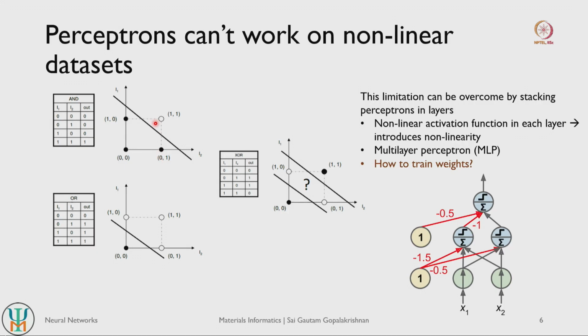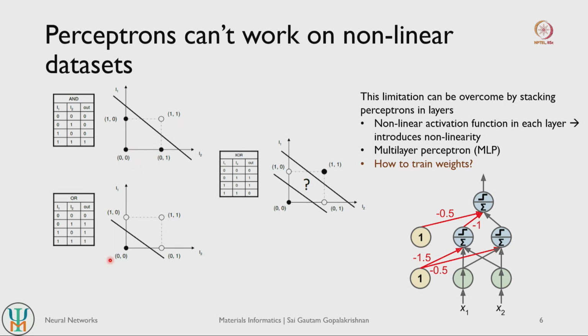And let us say you want to classify, right. So you want to classify the outputs of your AND gate. So you want to classify instances where the AND gate actually outputs 1 compared to where the AND gate's output is actually 0. So 0 is highlighted by the dark circles here, and 1 is highlighted by the light circle here, right. Now for a simple perceptron, this is a very simple linearly separable data set. So it will just draw a decision threshold that probably looks like this, which can clearly separate out your ones from your zeros. So your predicted ones from your predicted zeros.